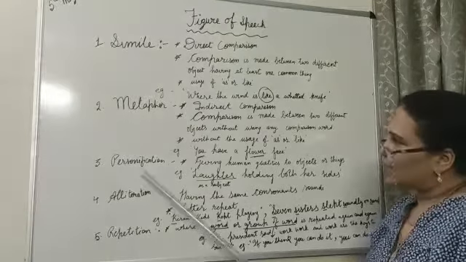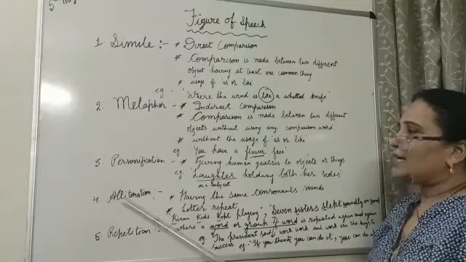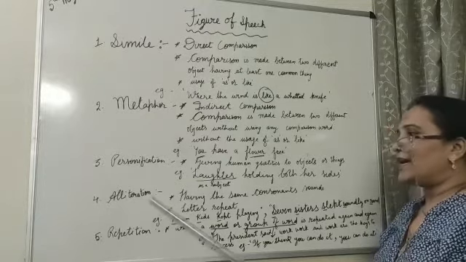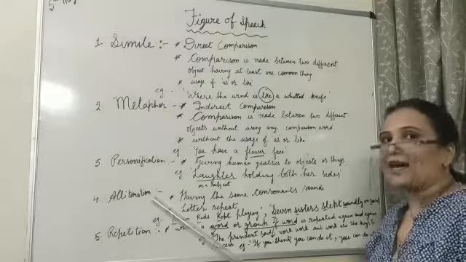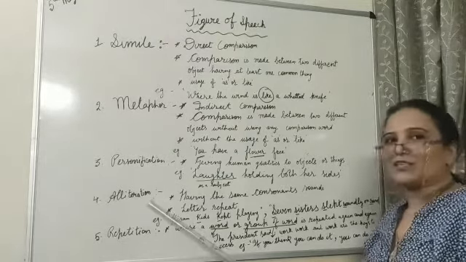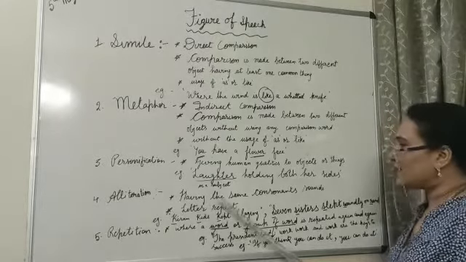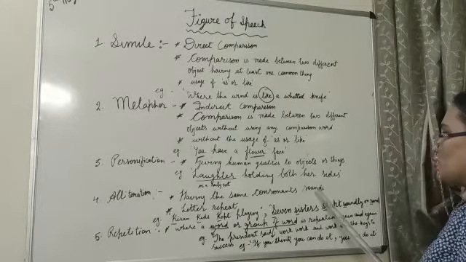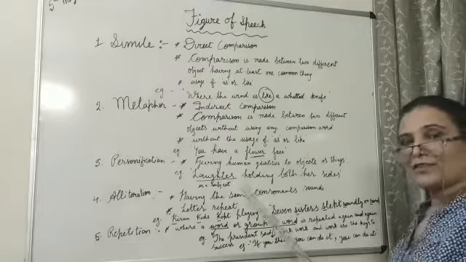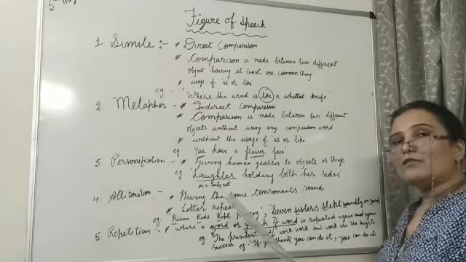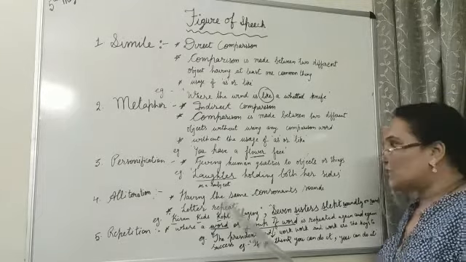Clear? Now, the 4th one is alliteration. So, alliteration is Anupras Alankar in Hindi and alliteration in English, which means having the same consonant sounds. Clear? We are having in English 44 sounds, right?